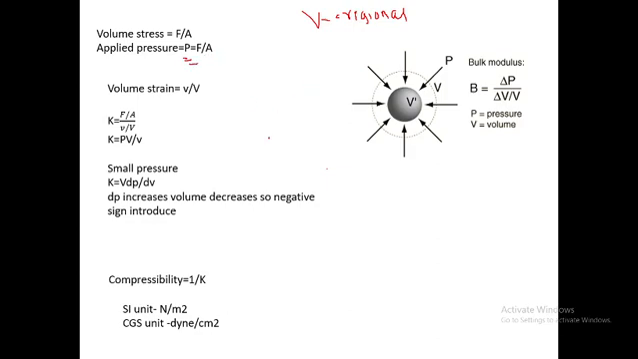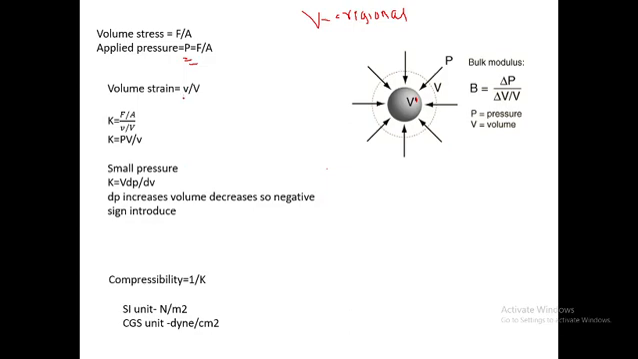Now due to this, there is a decrease in the volume. That is, the decrease in the volume is small v. So small v is the decrease in the volume.